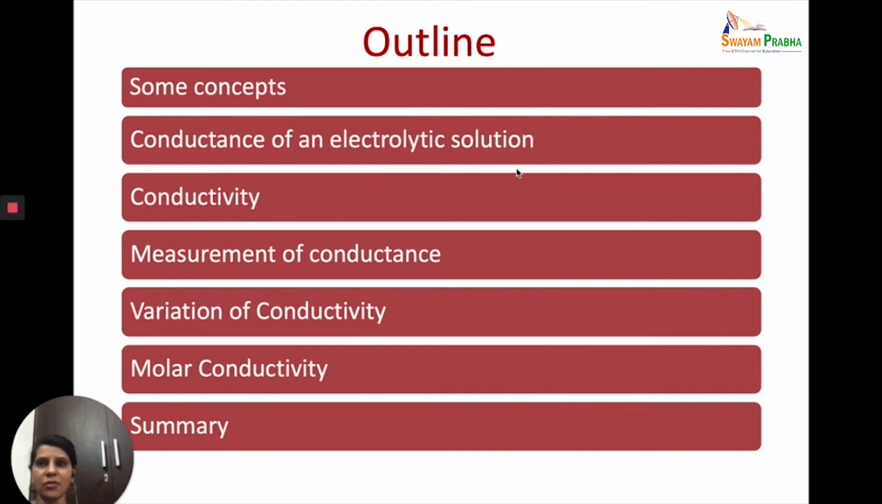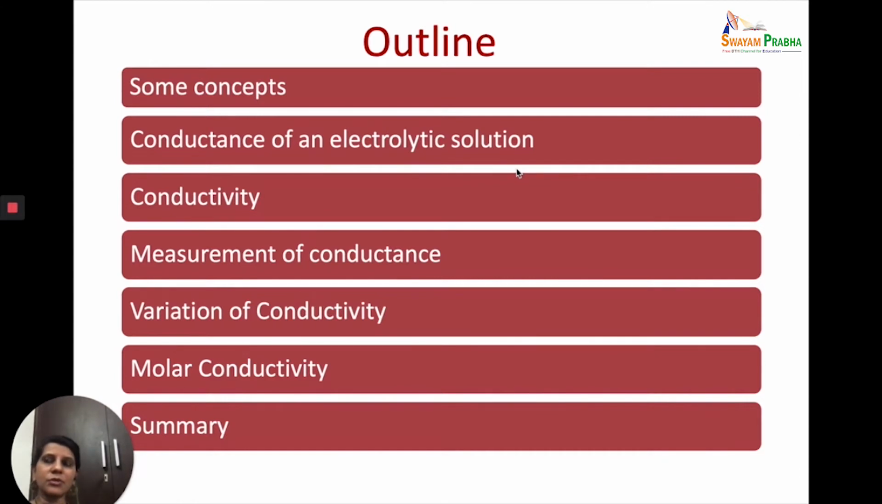Whereas in the case of electrolytic conductors, when you increase the temperature, the ions get higher kinetic energy. So their kinetic energy increases, their movement increases, and therefore conductance increases, whereas the resistance decreases when you increase the temperature in the electrolytic conductors.